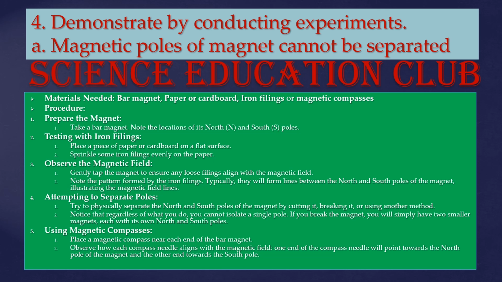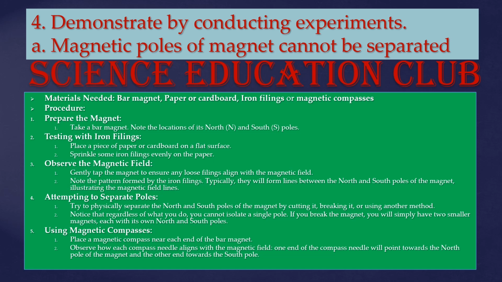Try to physically separate the north and south poles of a magnet by cutting it, breaking it, or using another method. Notice that regardless of what you do, you cannot isolate a single pole. If you break the magnet, you will simply have two smaller magnets, each with its own north and south poles.